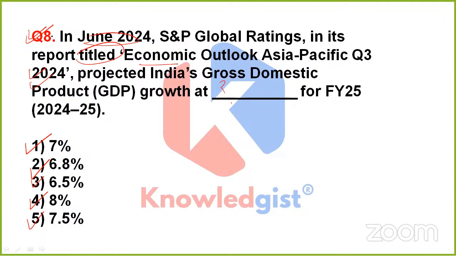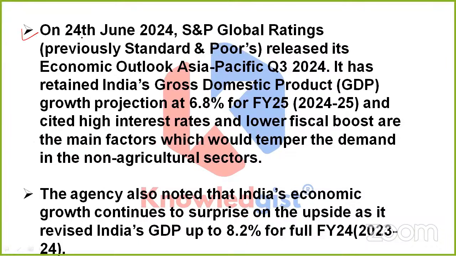Anyone? Anyone is having any idea? So this time, friends, it is option 2, which is the correct one. That is 6.8%. So on 24th June 2024, Standard and Poor's Global Ratings released its Economic Outlook Asia Pacific for the quarter 3 2024. It has retained India's GDP at 6.8% for FY25 and cited high interest rates and lower fiscal boost as the main factors which would temper the demand in the non-agricultural sectors.